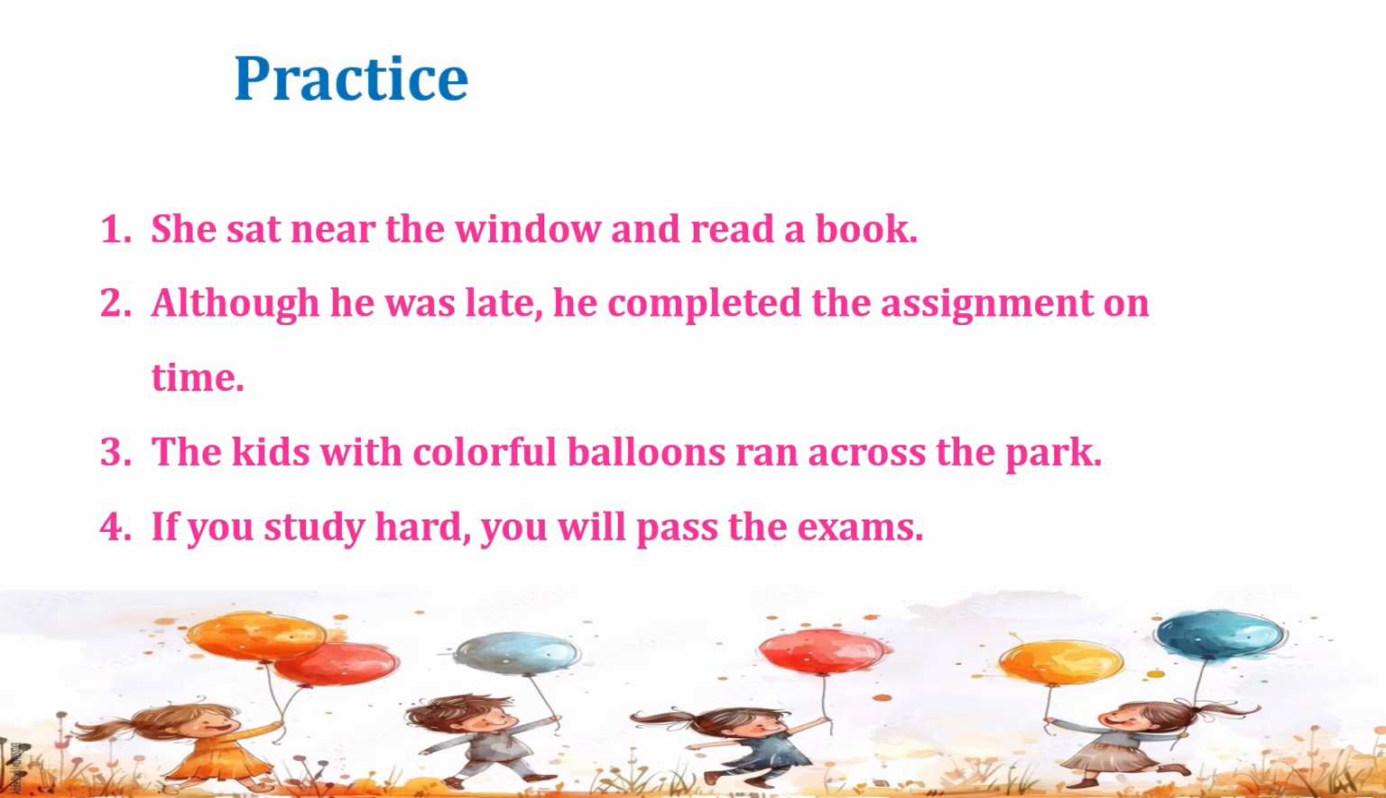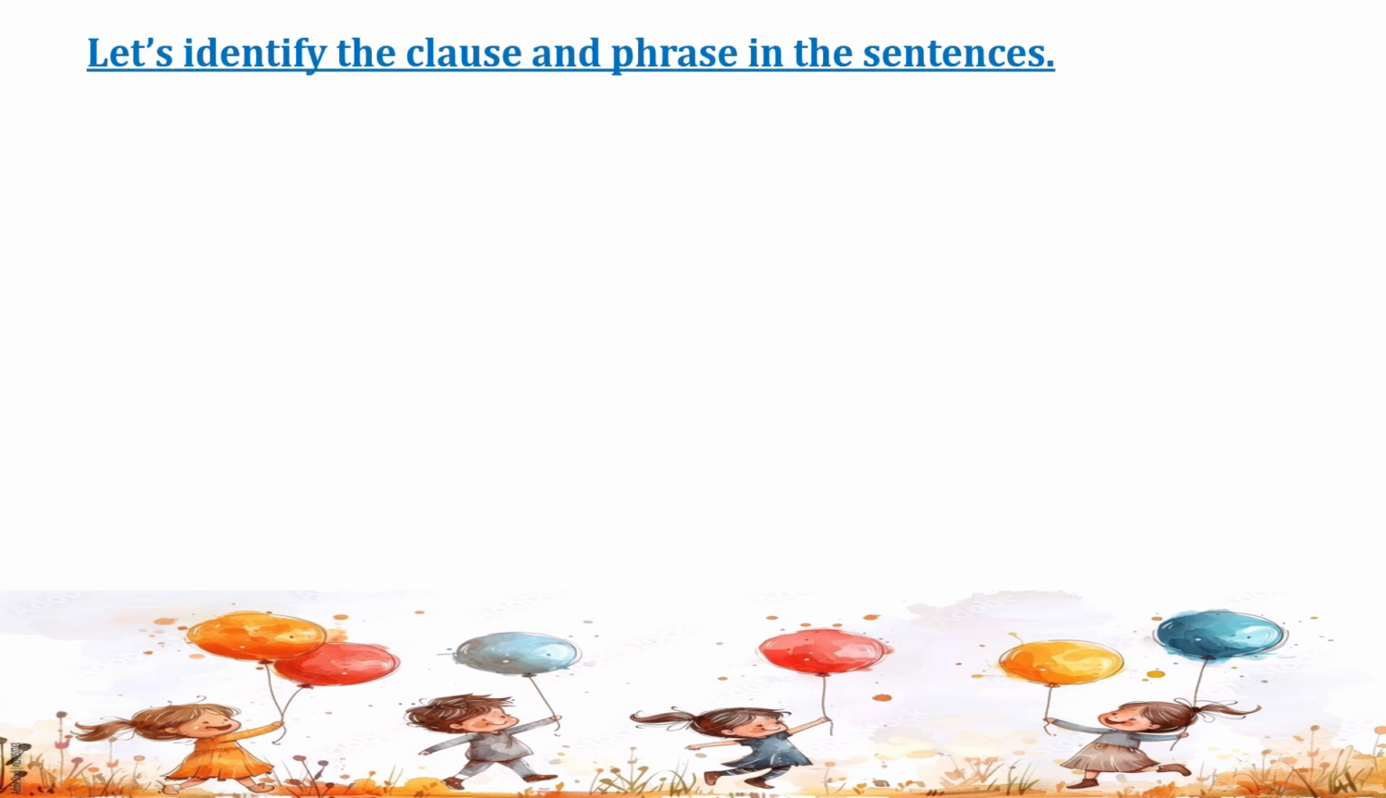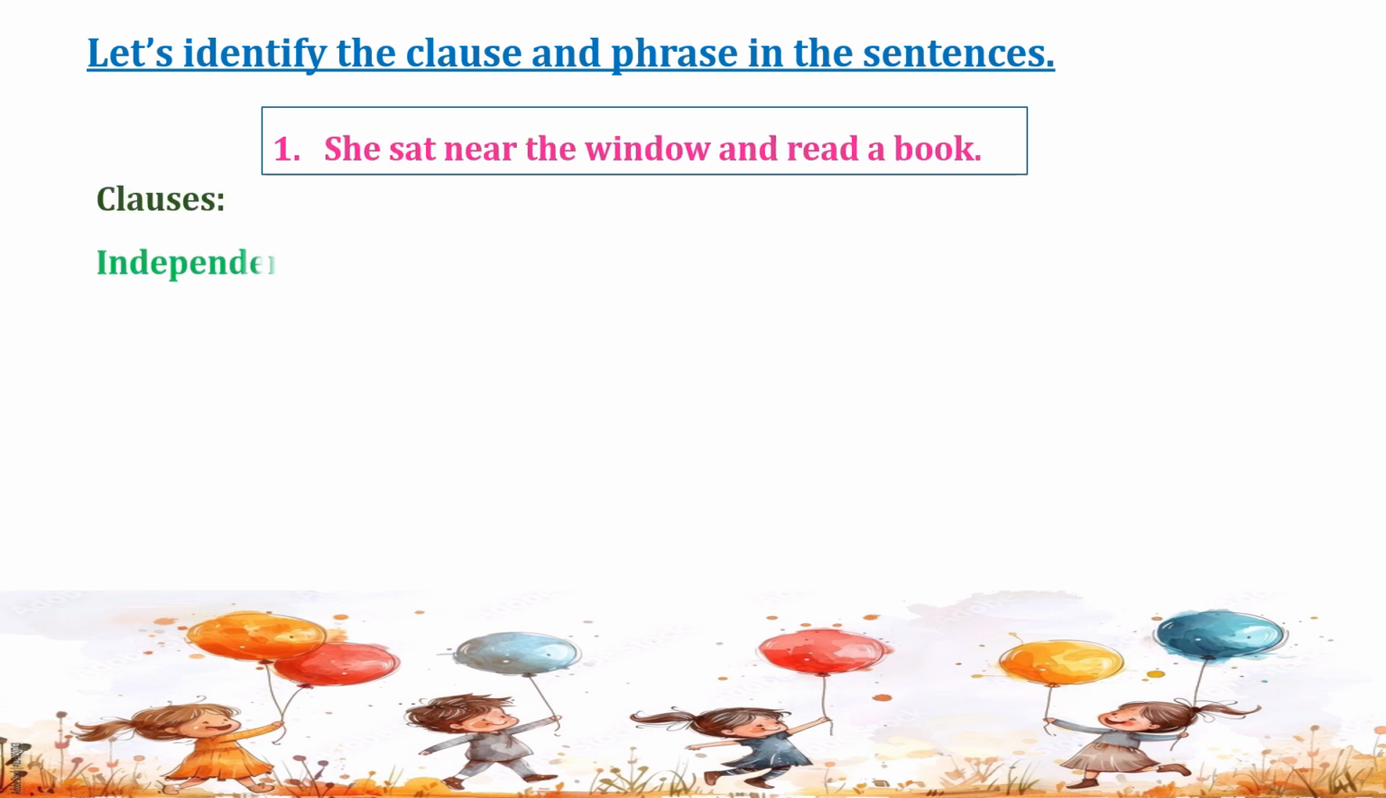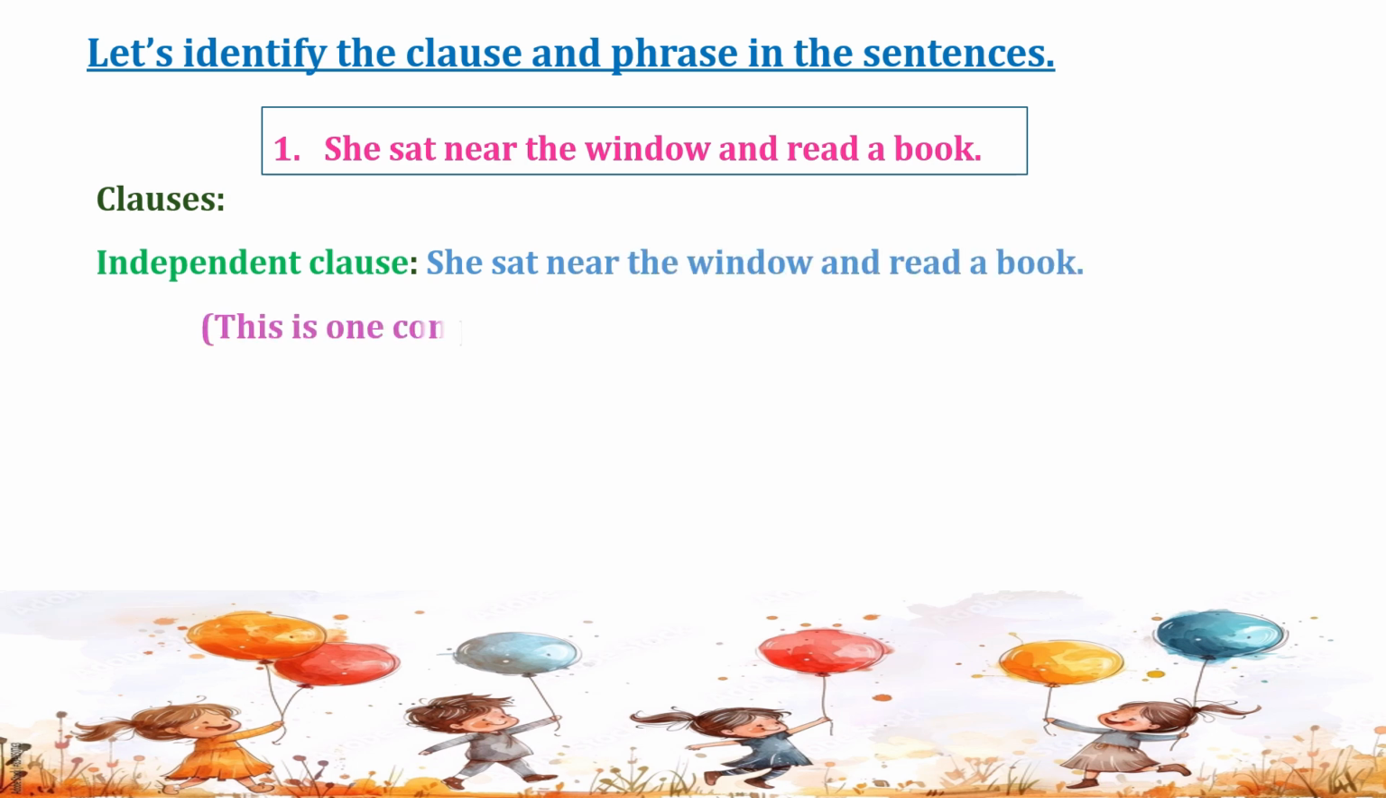Here we have 4 sentences for practice. We will break down these sentences into clauses and phrases. Let's identify the clause and phrase in the sentence. She sat near the window and read a book. In this sentence, she sat near the window and read a book is an independent clause, having a complete thought with compound predicates. A predicate is the part of the sentence which tells what is happening to the subject or what the subject is doing.